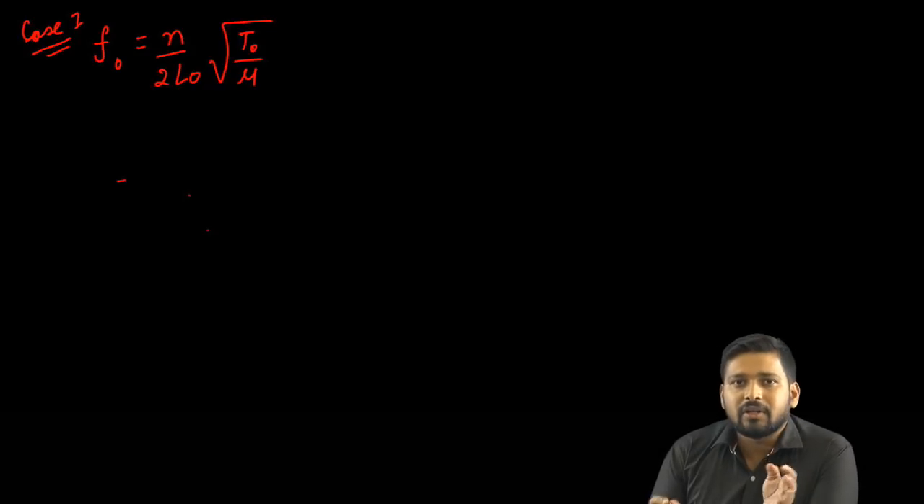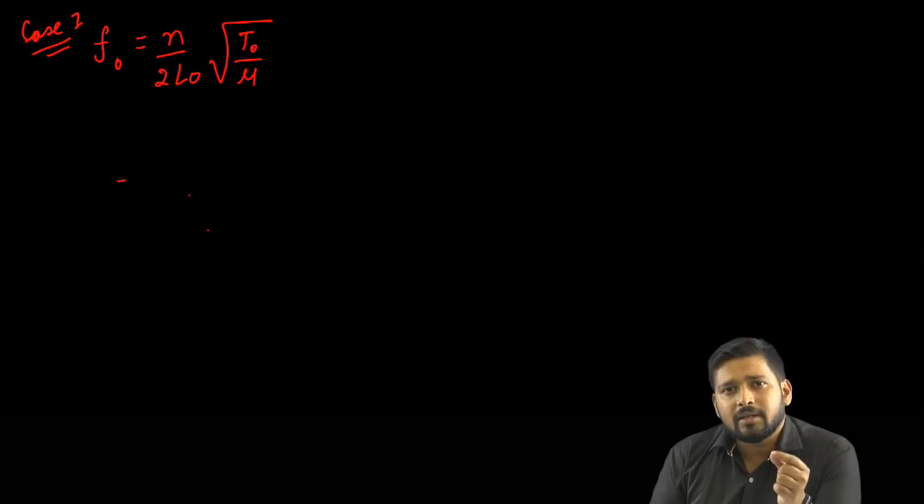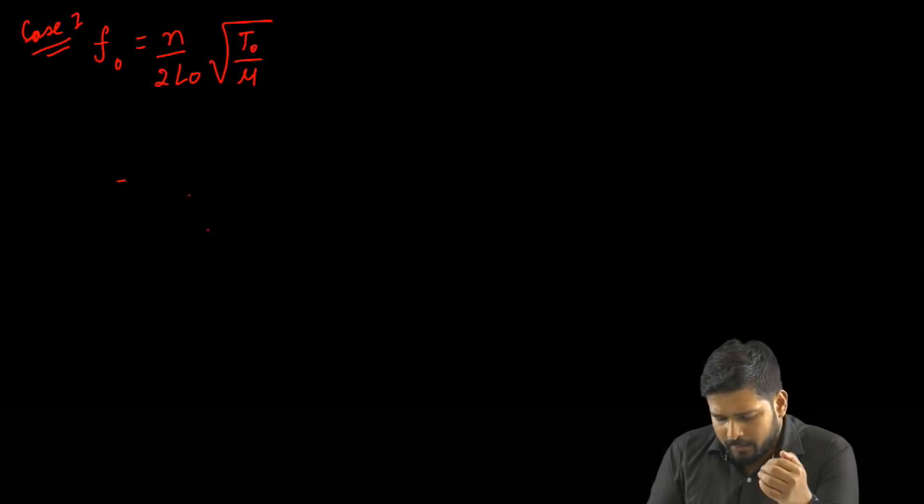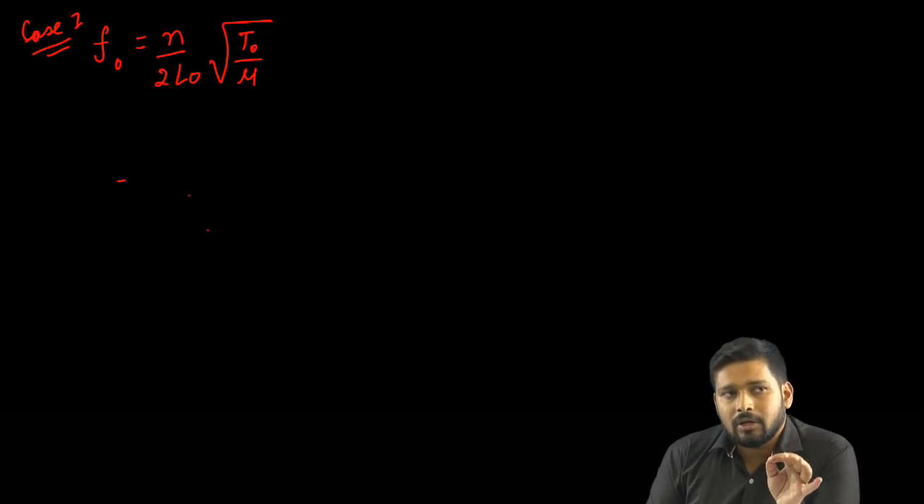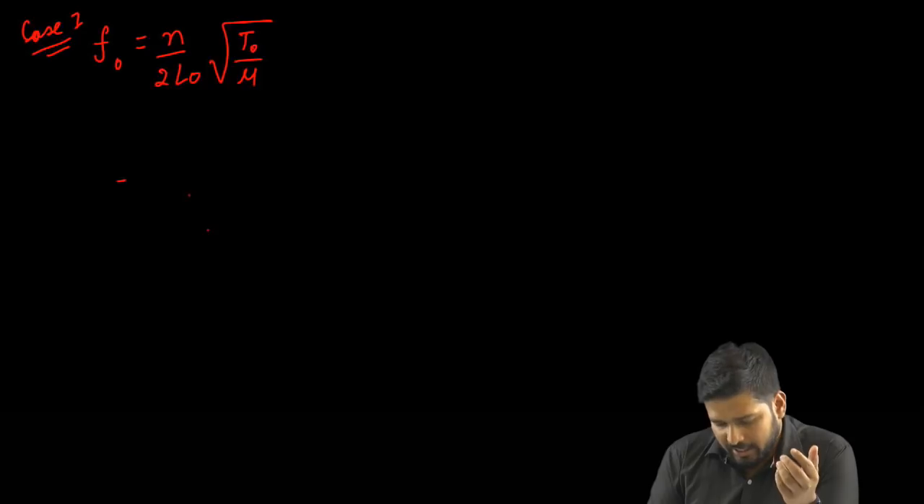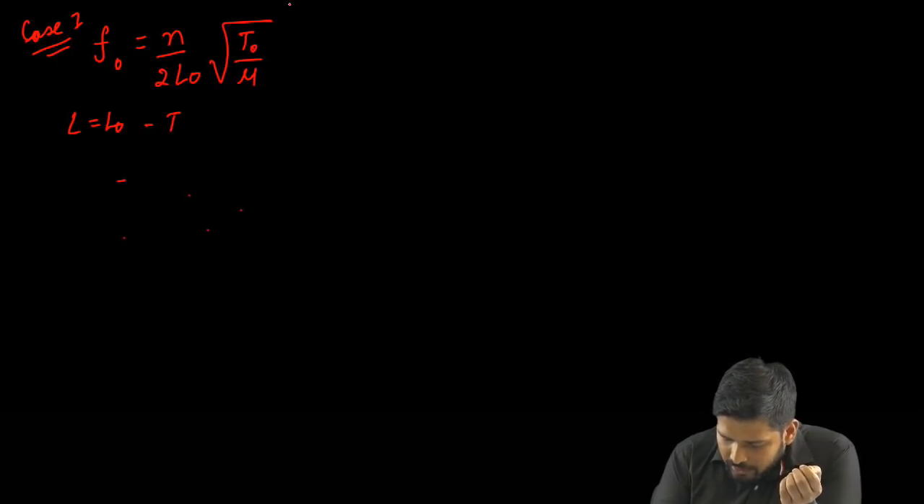So in the first case everything is given as the initial condition, so it's told to us that the length is L0, the mass per unit length is mu, the tension is T0, and F0 is the frequency, and n is the number of harmonics that we have to check, right? So in the first case they have told that it's only the first harmonic, the length is L0, so I write L is equal to L0 in the first case, and T is equal to T0, right?